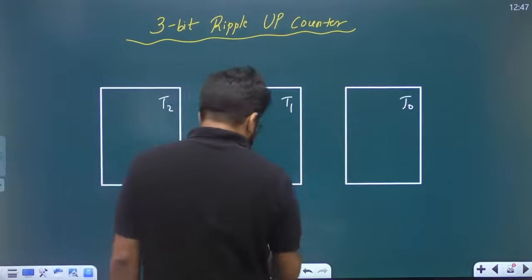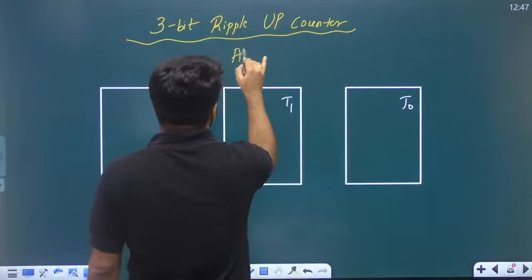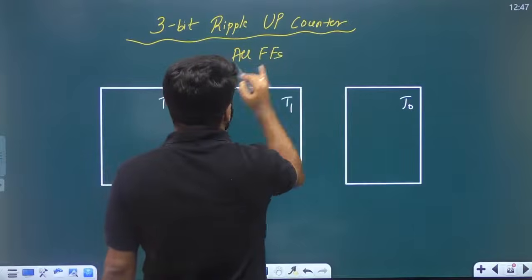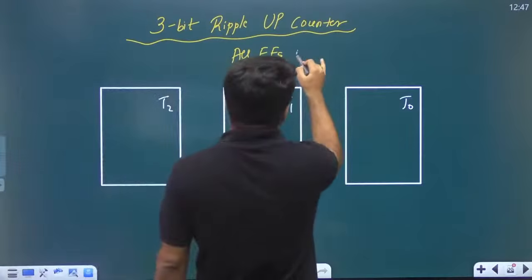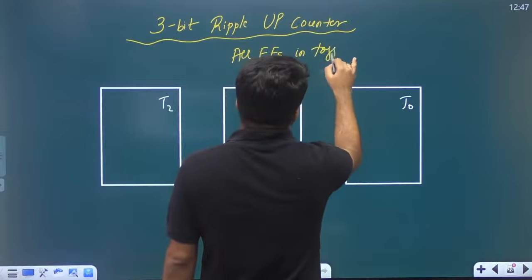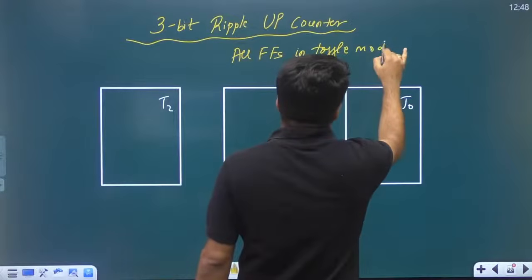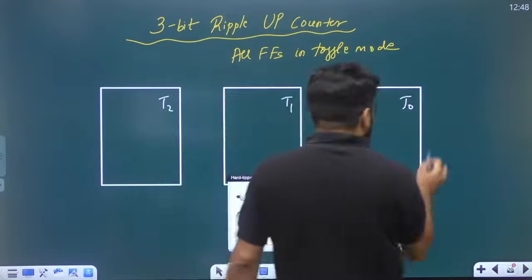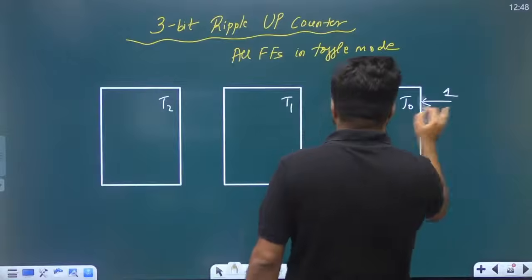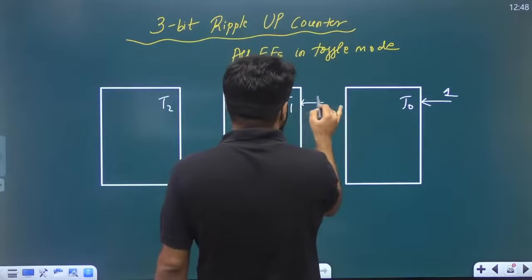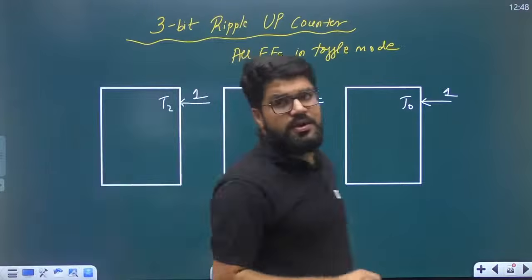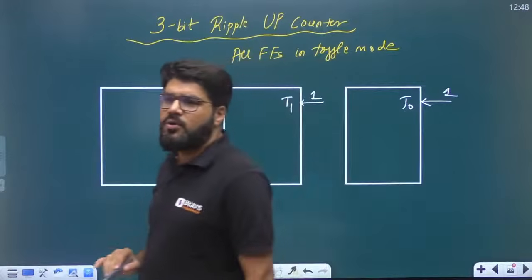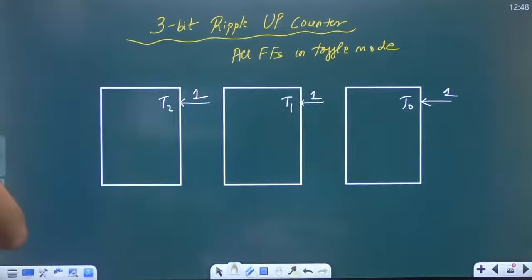Ripple counter means all the flip-flops, whether designed using T flip-flops or JK flip-flops, whatever it may be, should be in toggle mode. A T flip-flop is in toggle mode if its T input is 1. So here you don't have to worry about the T input. T input should always be 1 to design this ripple counter.